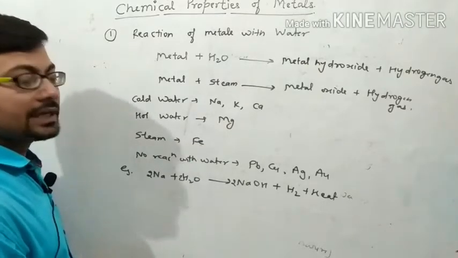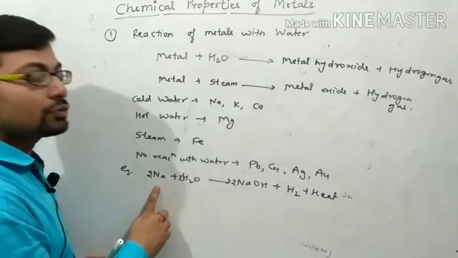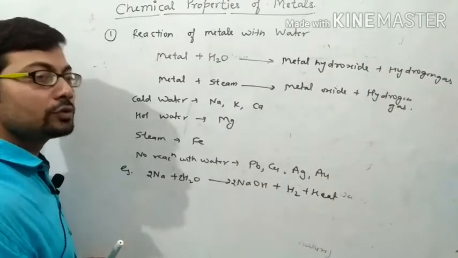And this heat catches the fire with hydrogen gas. So that's why when sodium is reacting with water, they are explosive in nature.